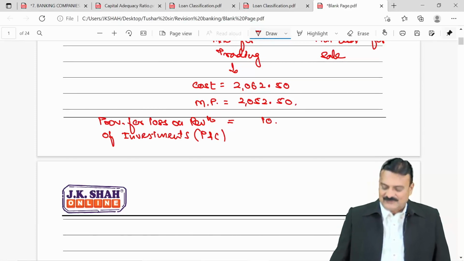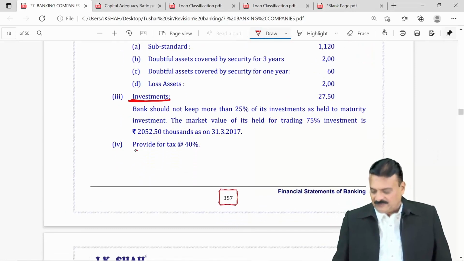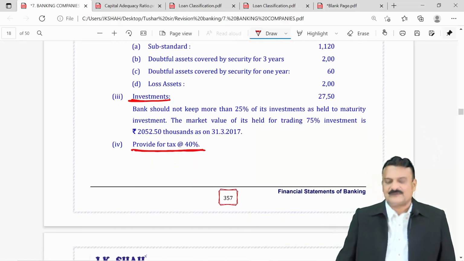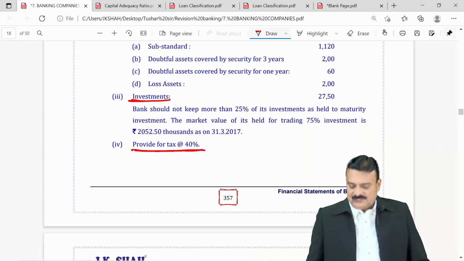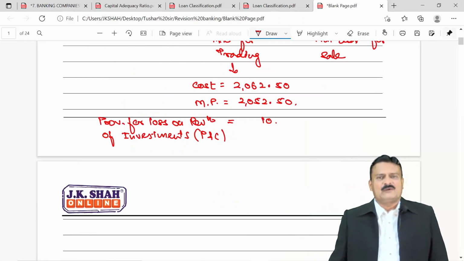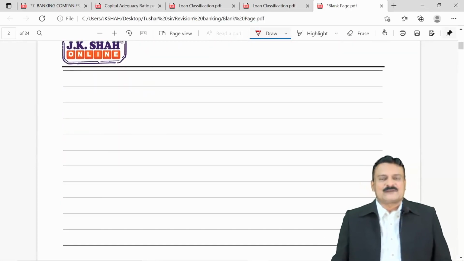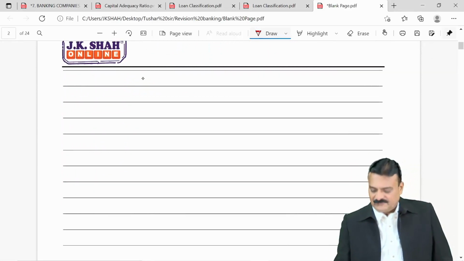In the last adjustment there, if you see, is provide for tax at 40%. Now, how do you calculate provision for taxation? Simple, all income minus all expense other than taxation will give you net profit before tax, and on that you calculate 40%. So, how do you calculate provision for taxation?